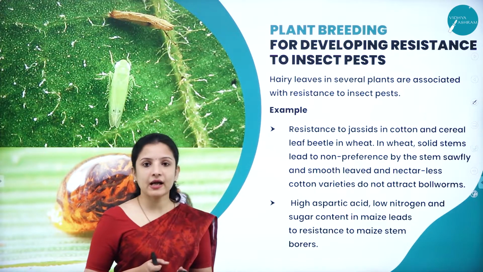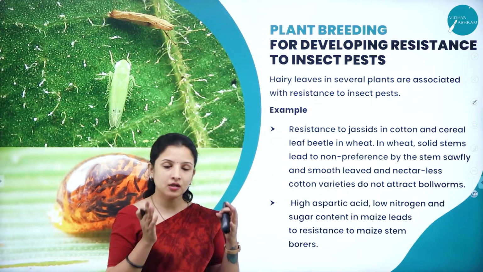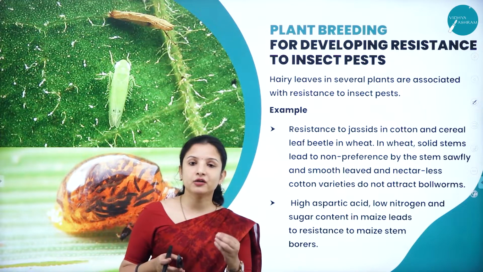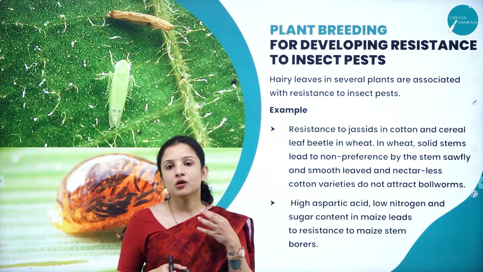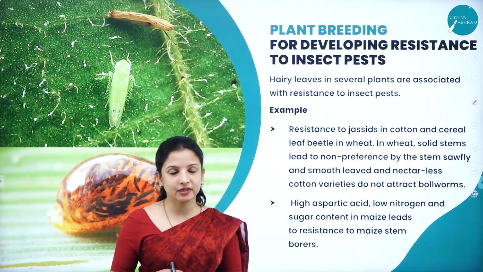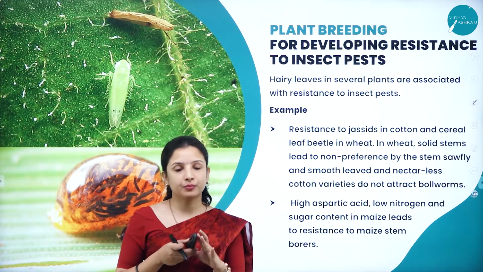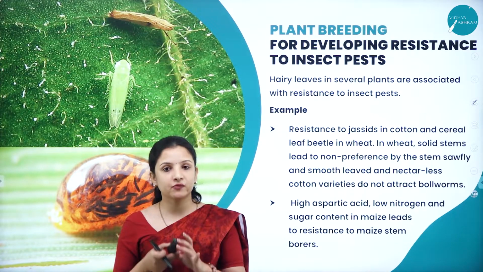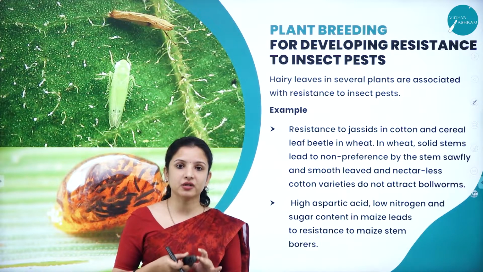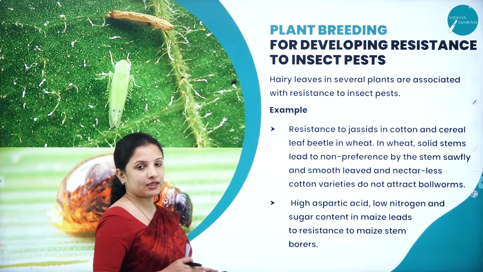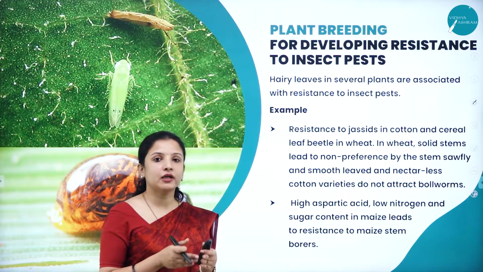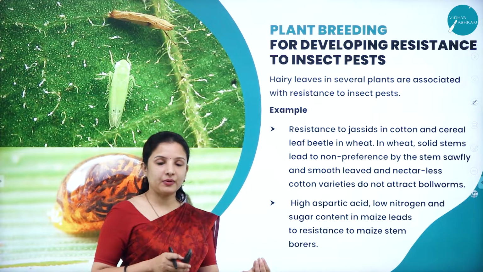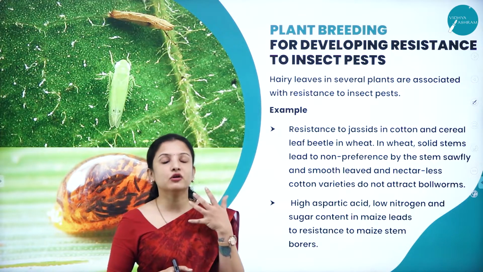Next, talking about plant breeding in order to make crop plants resistant to insects, because we know that insects mainly feed on the sap of the leaves, right? So what happens if they start feeding on the sap of the leaf? They will cause a lot of problems to the plants. Not just that, some insects also act as vectors, carriers of diseases to that particular plant. So in order to avoid all these things, plant breeding technique is followed to make the crops resistant to insects. Here also, in a particular plant, usually they are resistant to insects because of their smell.